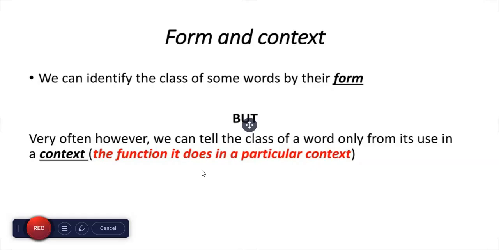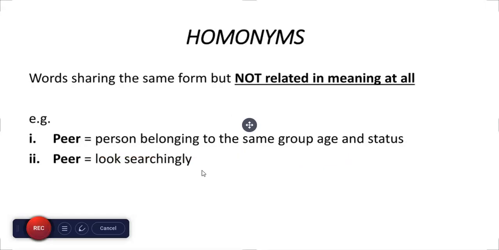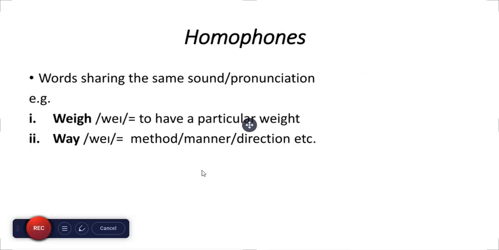Form and the context. We can identify the class of some words by their form. Very often, however, we can tell the class of a word only from its use in a context, the function it does in a particular context. Homonyms: words sharing the same form but not related in meaning at all. For example, peer: a person belonging to the same group, age and status. Peer: look searchingly.